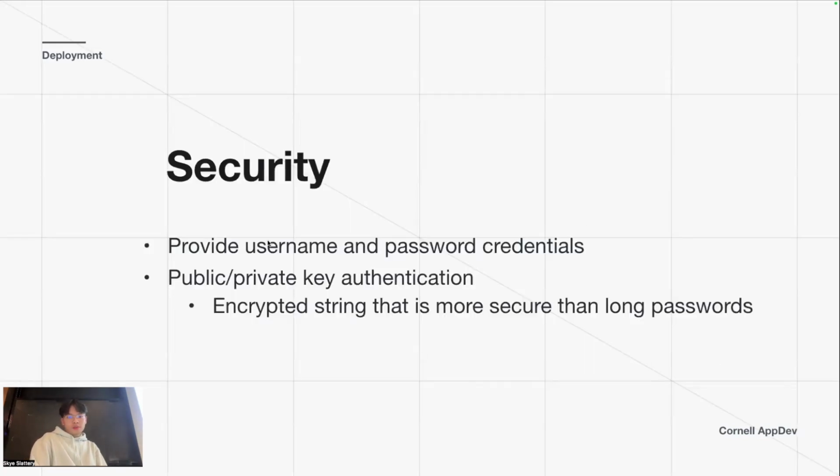All right, security. For security, you have to provide username and password credentials. Later, when you're trying to SSH into your own server, you will have to do this. You have to authenticate before you get access, because obviously you don't want any random person to gain access to your backend. Public and private key authentication uses an encrypted string that is more secure than a long password. It's ultra secure, so no one else has access to your virtual machine. Because you're renting it, you don't want anyone else to access it.